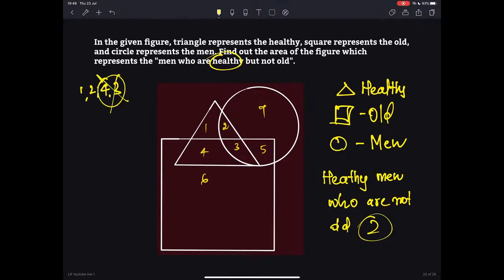And what about men? All those who are part of this circle, they are men. So which is that only number which is part of this circle as well as triangle and which is healthy? So obviously that is number 2, and the answer to this question is 2. Next.